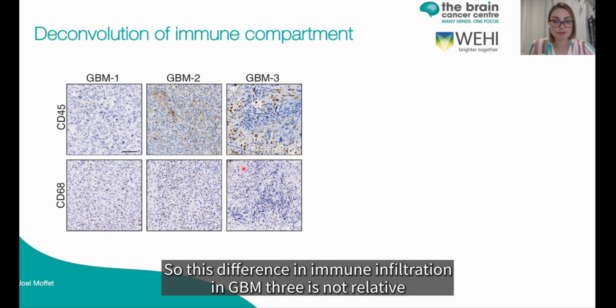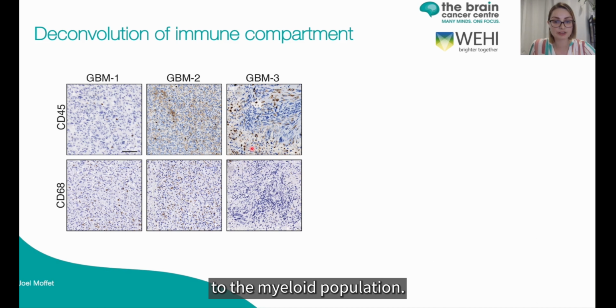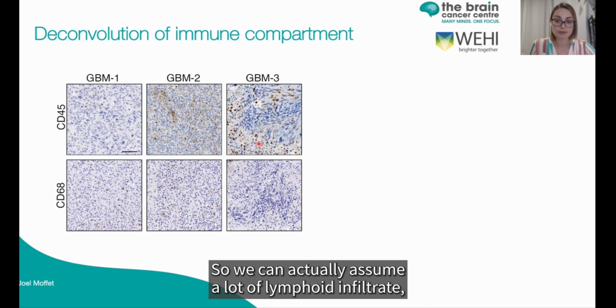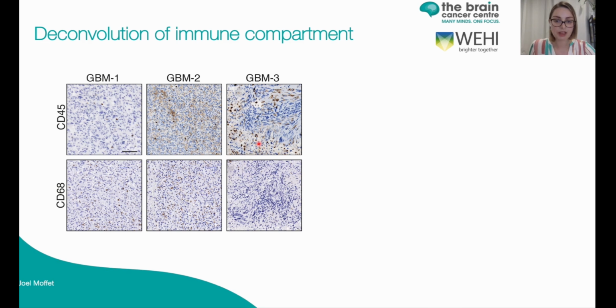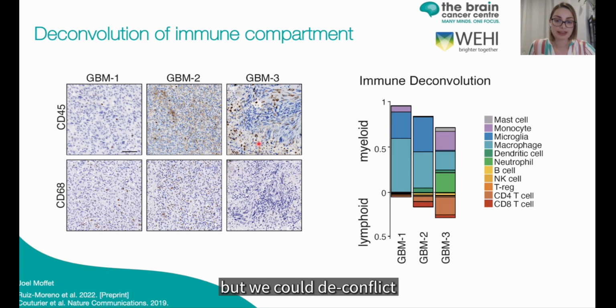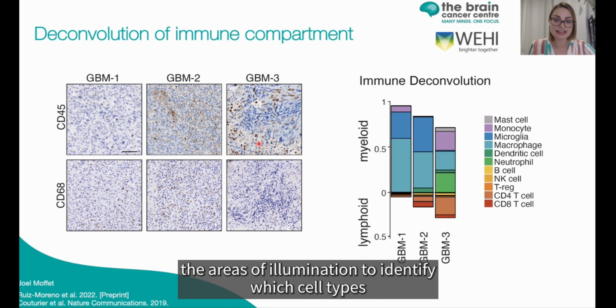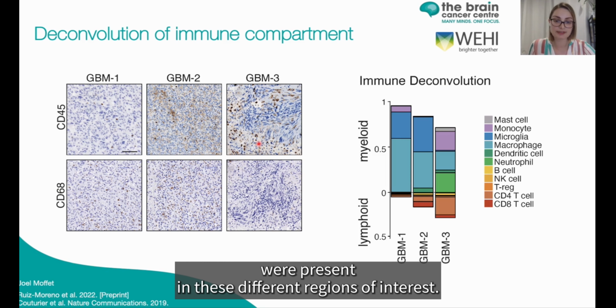So this difference in immune infiltration in GBM3 is not relative to the myeloid population, so we can assume a lot of lymphoid infiltrate. We could deconvolute the areas of illumination to identify which cell types were present in these different regions of interest.